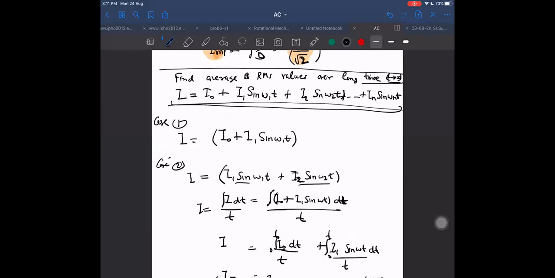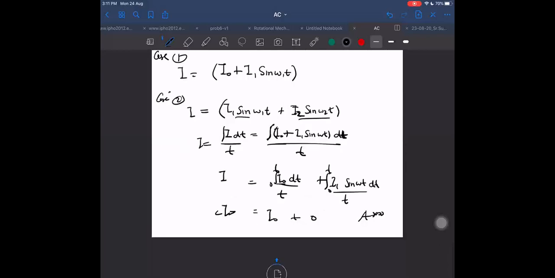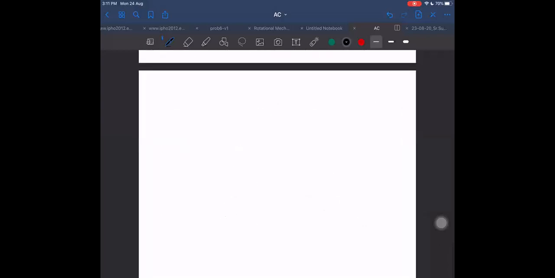What about RMS? That is slightly complicated. Find RMS for these two. I naught square plus I1 square by 2.